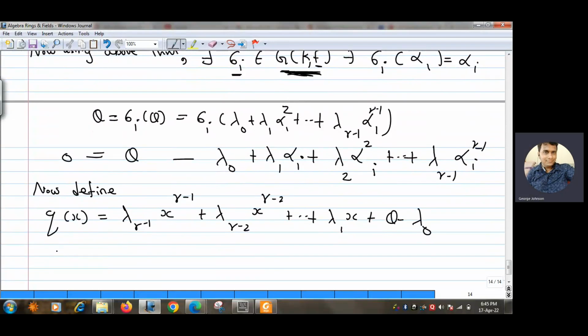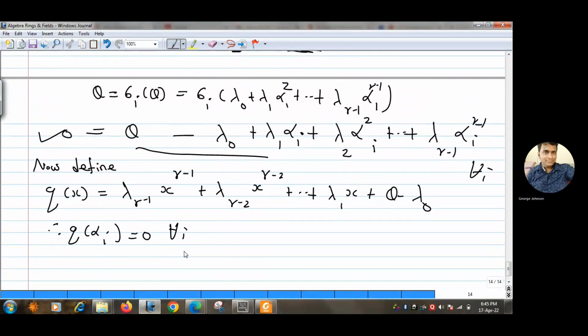Then you can observe that q of alpha i is 0, because if I substitute alpha I, then I get this, which is nothing but 0. This is true for every I. That means every alpha i is a root of q(x).